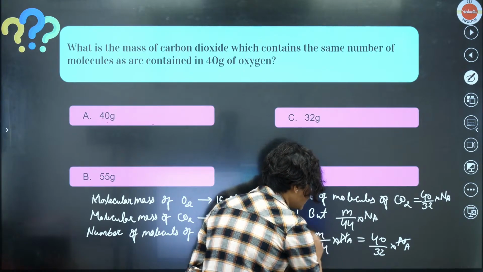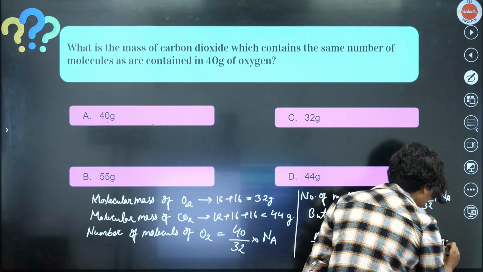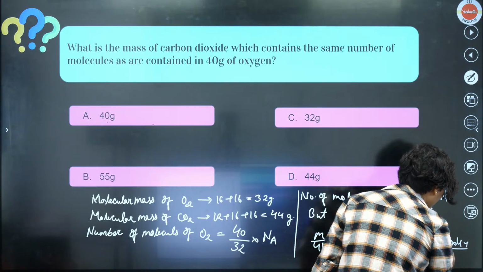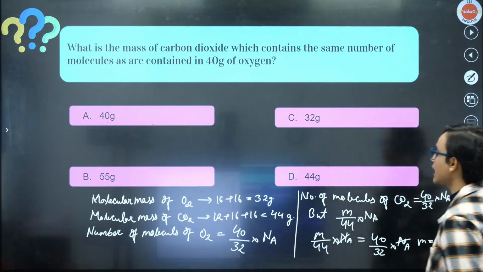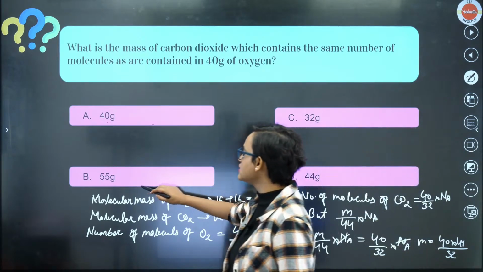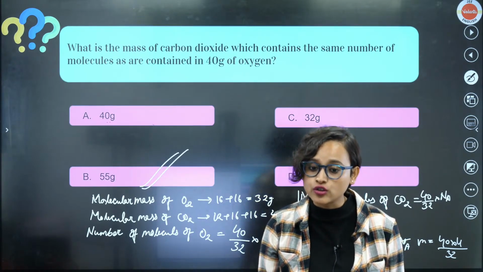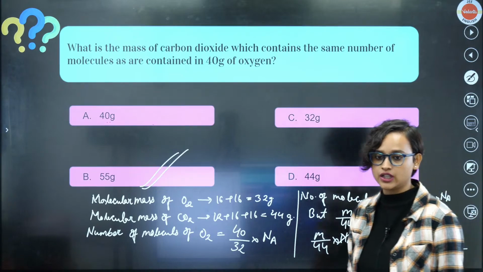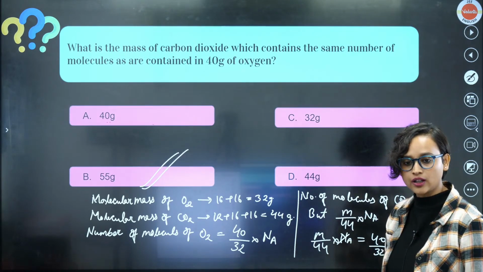Cancel it here. So m will be equal to 40 into 44 divided by 32. Now if you calculate it, the answer that you will get is option B, 55 gram. Clear? Very good, Rudranath. Absolutely correct. Is this clear, how we calculated it?